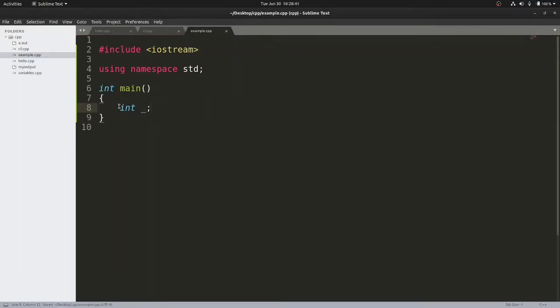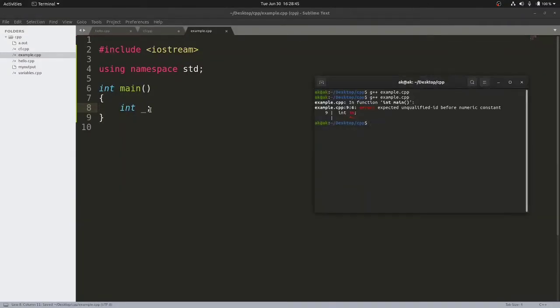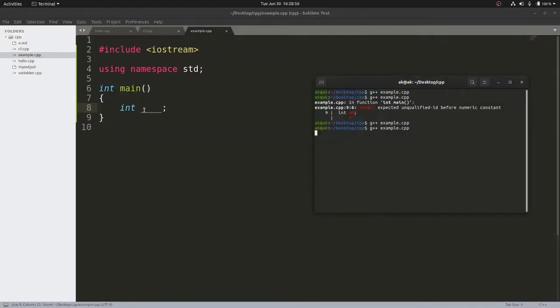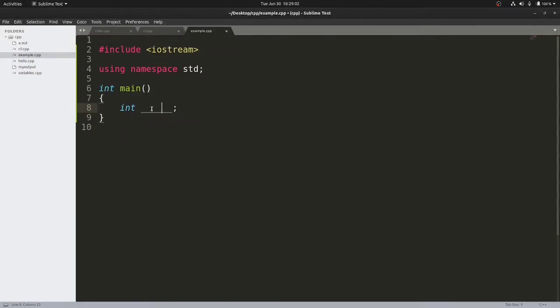So we can say that it has zero letters. We can save it, and for checking it, we can compile it. Since it compiles successfully, having one or more than one underscore is completely valid in our C++ programs. Again, after the compilation, even if I put n number of underscores, it is completely valid.